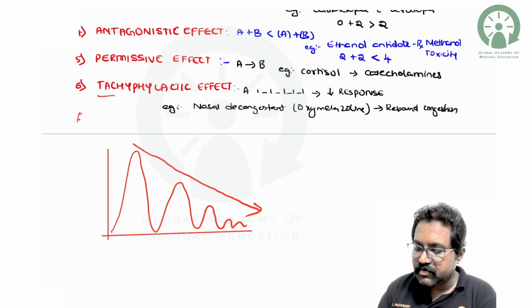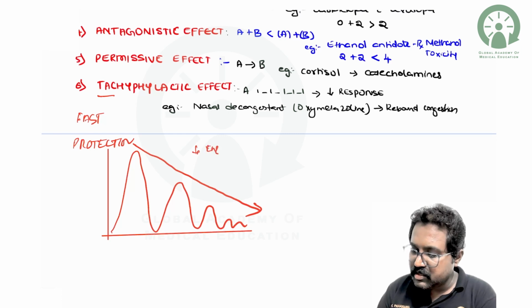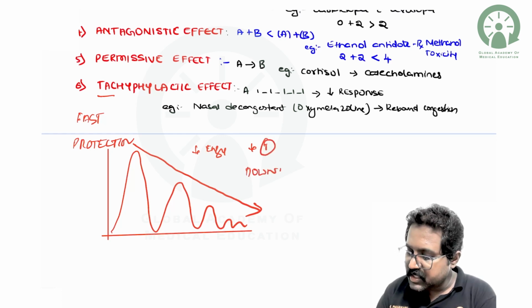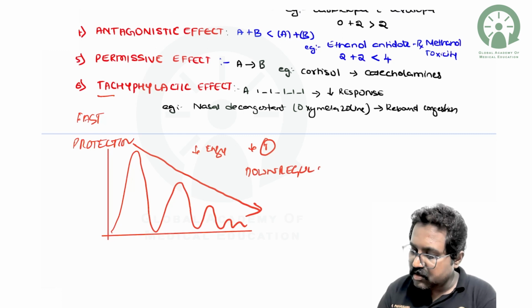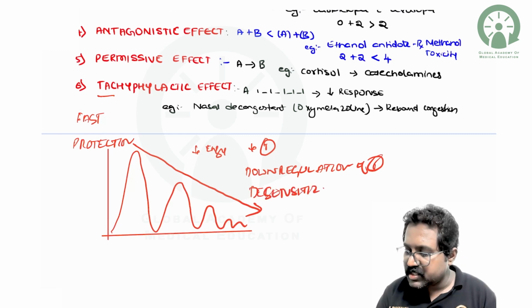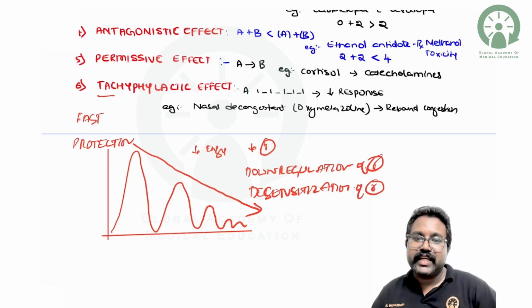It is mainly due to a decrease in the receptors, that is to say, a down regulation of receptors, or it can be due to desensitization of receptors, which leads to tachyphylaxis.